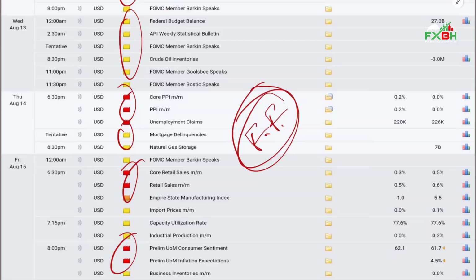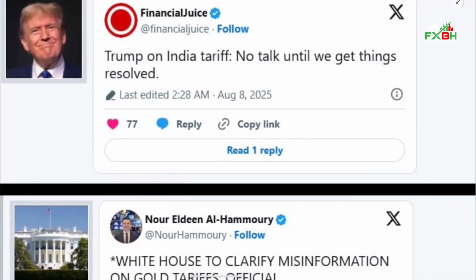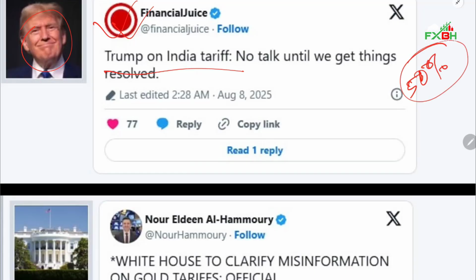Besides the economic calendar news, there is another type of news in the market: geopolitical issues and other things, like Donald Trump's speeches. Donald Trump said about India that they recently increased the total tariff to 50% on Indian products.